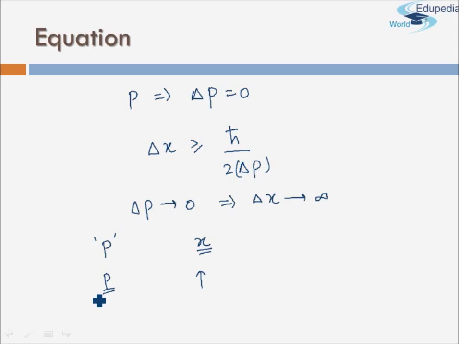So why is this so? Why can't we simultaneously determine both position and momentum?